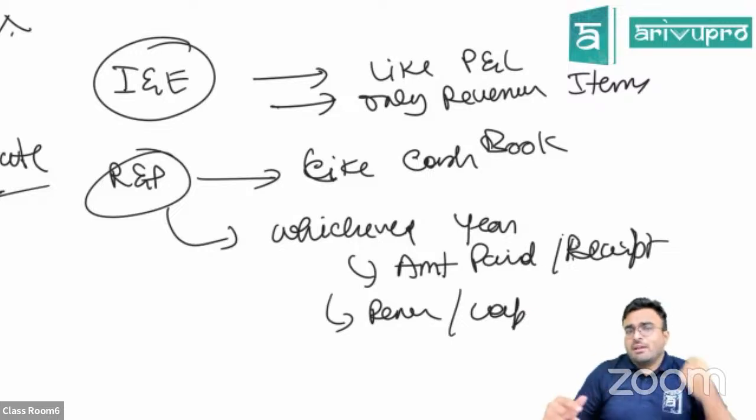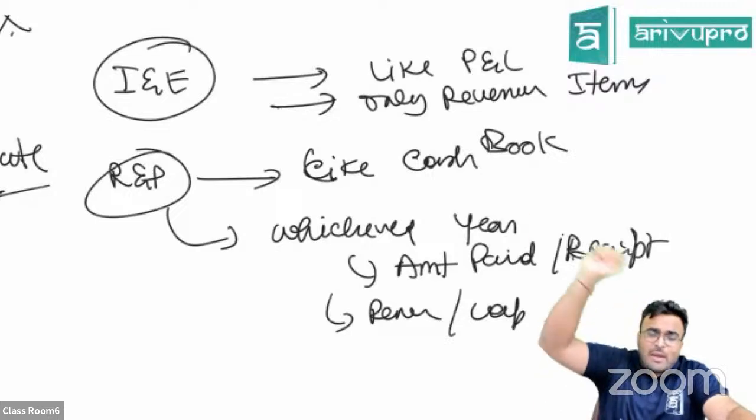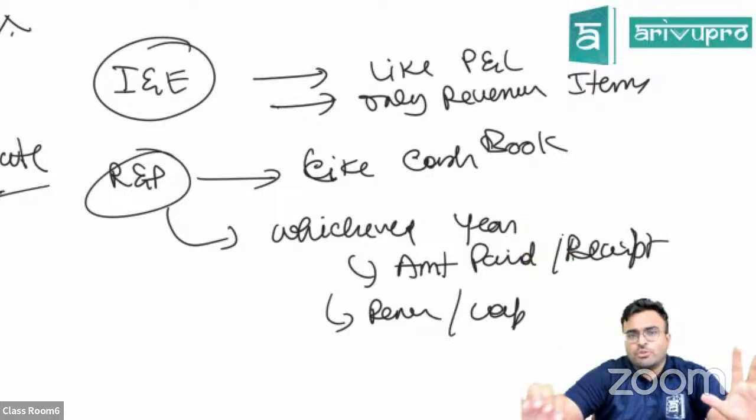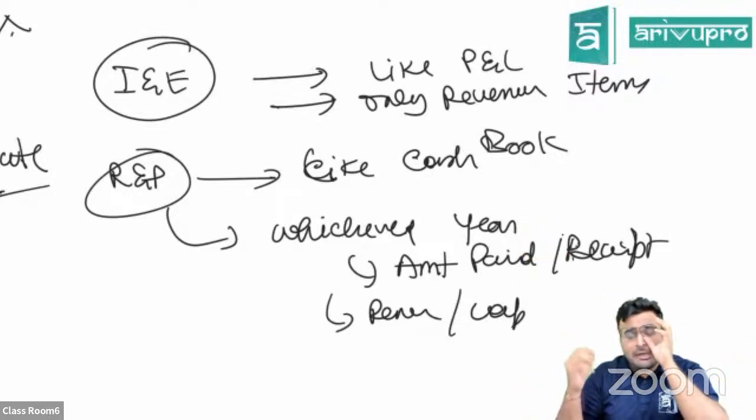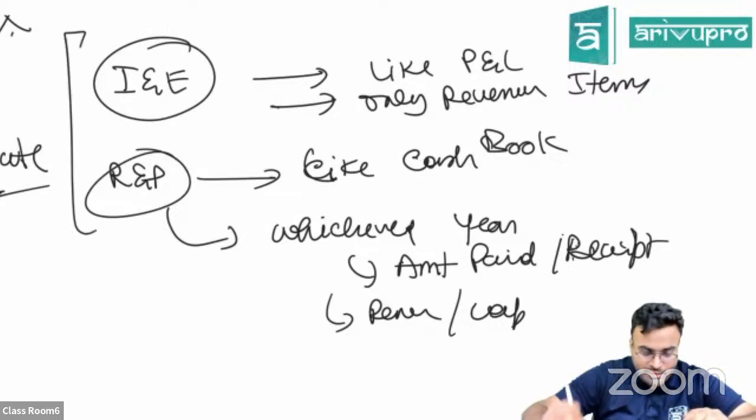One more thing, the revenue-capital concept is not there when you're putting things into the receipt and payment account. Is it some capital expenditure? Still, you have paid, so it will go through the receipt and payment account. If it is a capital receipt, still it will go into the receipt and payment account. Be careful with these things in NPO.